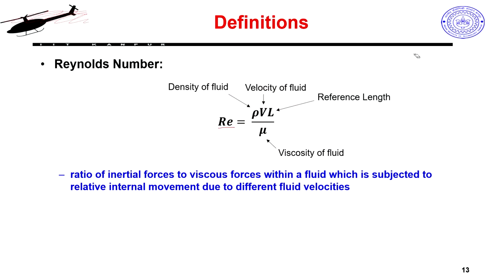While if I go to a lower Reynolds number, my viscous forces will now start to dominate. My flow will stick more to the airfoil, which means it will create higher drag, lesser lift. At higher Reynolds number, my lift would be more, drag will be less. So, my L by D, my lift to drag, would be on a better side, on a higher side.